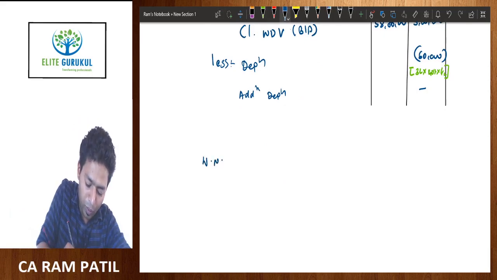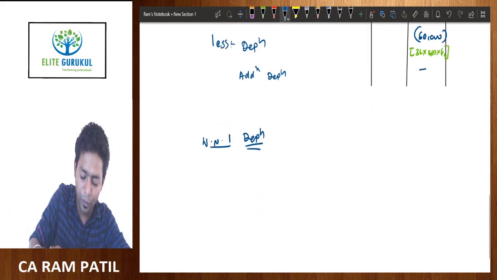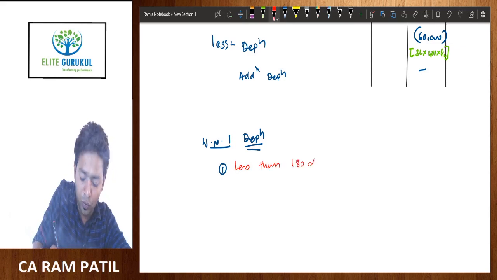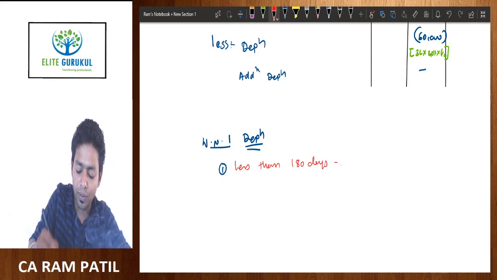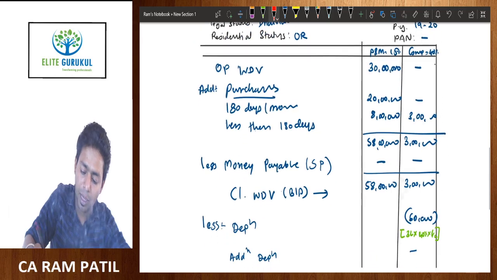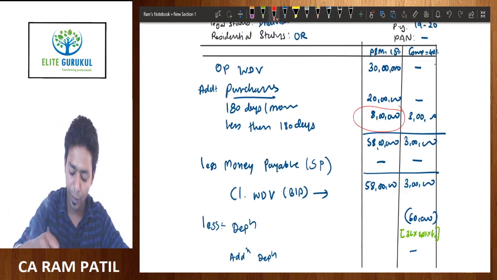So working note number 1, depreciation, and when we compute depreciation, we compute on the block value. So we write first the less than 180 days. Please understand, first preference is always for assets put to use for less than 180 days. What is the value of assets purchased and put to use for less than 180 days? This is the important value in this table, because it is qualifying for only half depreciation.